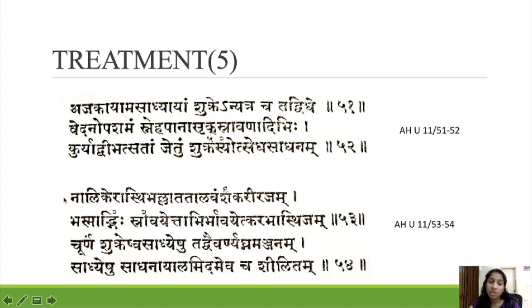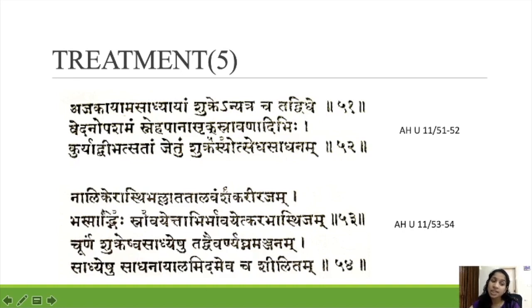So this is the Vaivarnya Nashanam Anjanam, Nalikerasti Anjanam. If it is asadhya shukra, then we can use this yoga as Vaivarnya Nashanam. If it is sadhya shukra, then we use this and it gets cured. So for asadhya we use this as Vaivarnya Nashanam, and for sadhya we use this as a treatment.